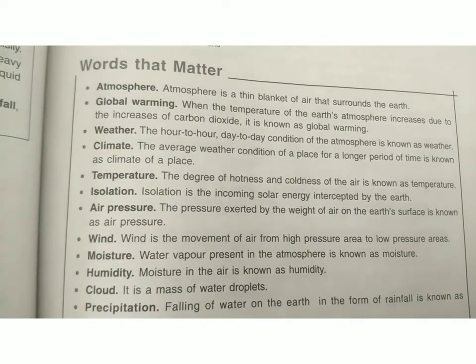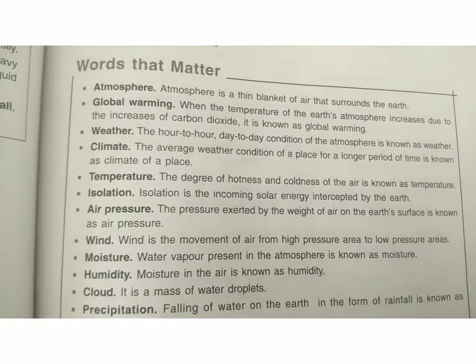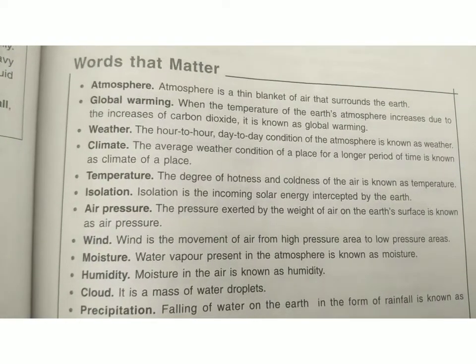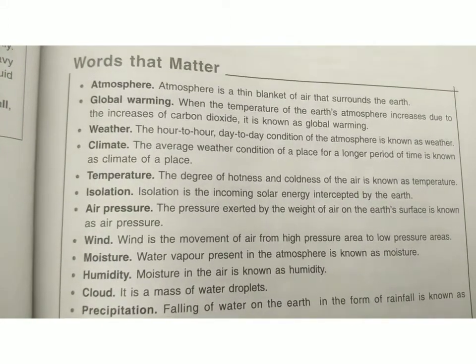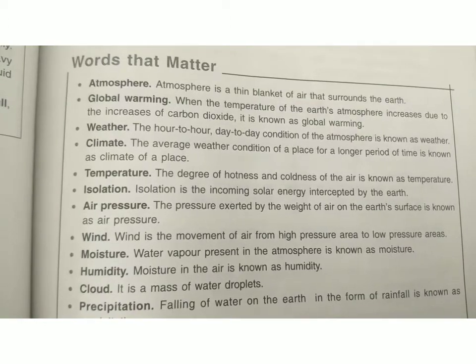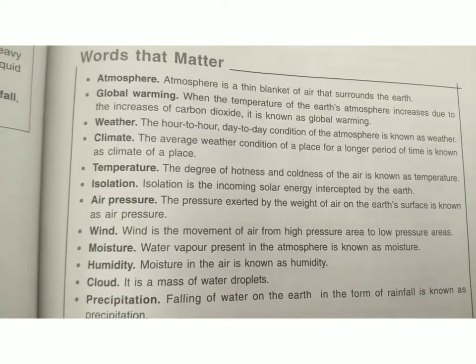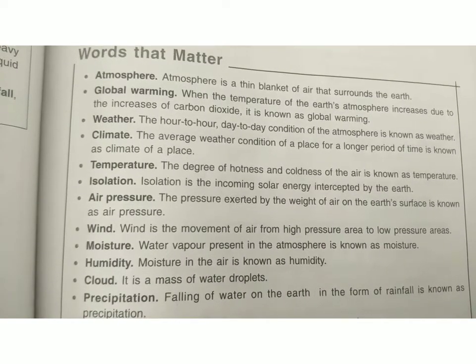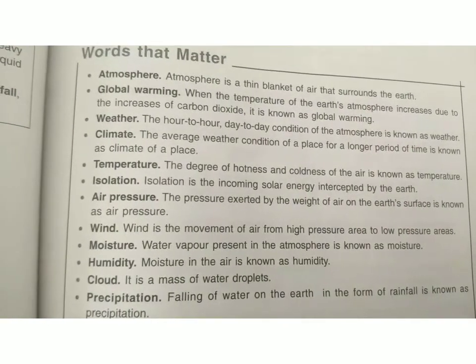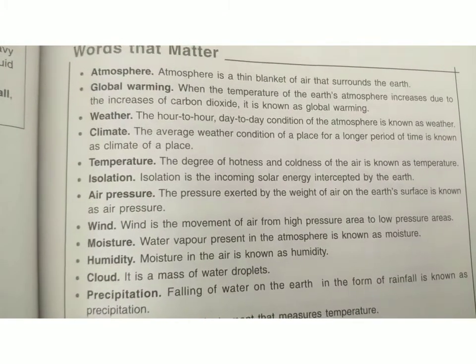Second is global warming. When the temperature of the earth's atmosphere increases due to the increase of carbon dioxide, it is known as global warming. Next is weather. The hour to hour, day to day condition of the atmosphere is known as weather. Next is climate. The average weather condition of a place for a longer period of time is known as climate.